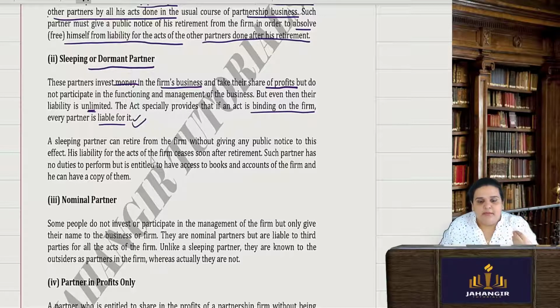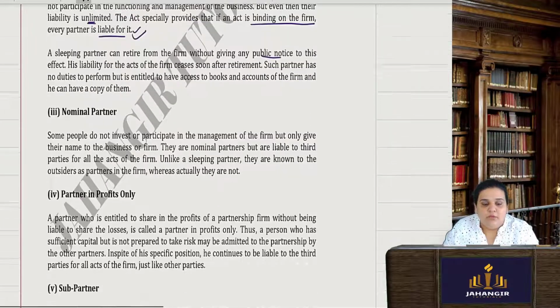Now a sleeping partner can retire from the firm even if he does not give any public notice. Why? Because obviously he is not known to the creditors. He was a sleeping partner. He had just given some money for carrying on the business. So even if he is retiring without a public notice, there is not a problem.